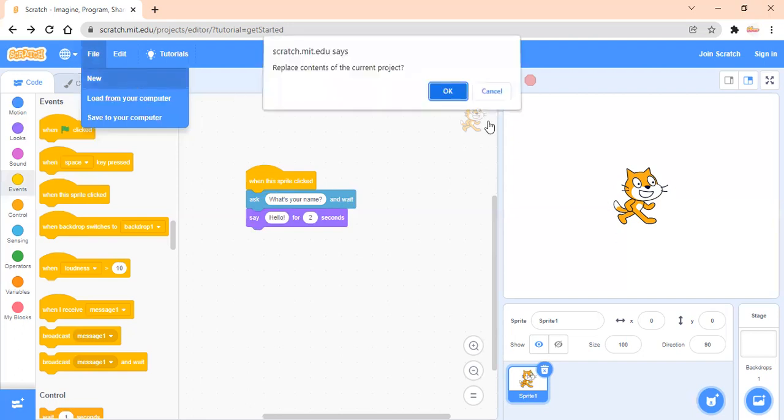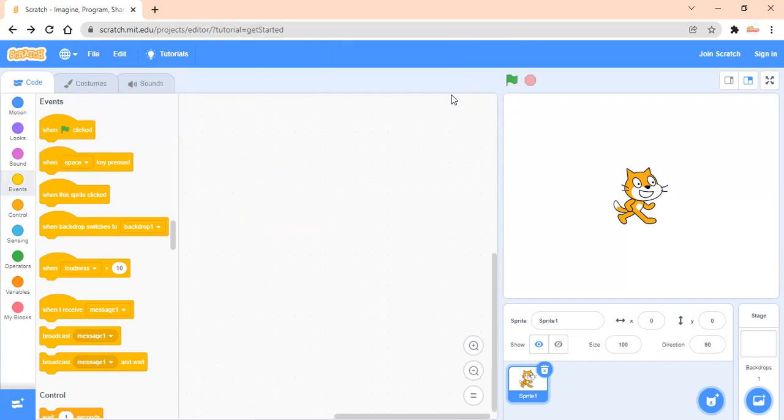See, when you click new, it will ask if you want to replace the content. You say okay, and then you will have a new program. This is the new program. See, this is how you can save and how you can create a new one, or you can create both of them in one go. So this is it for today.